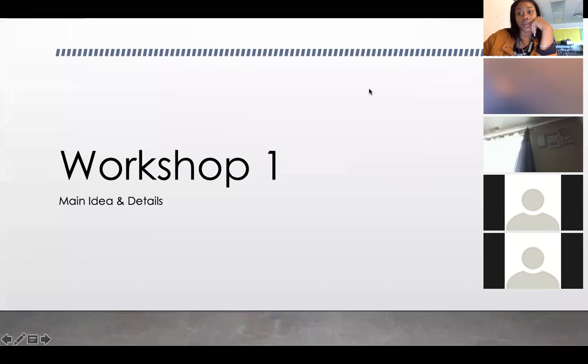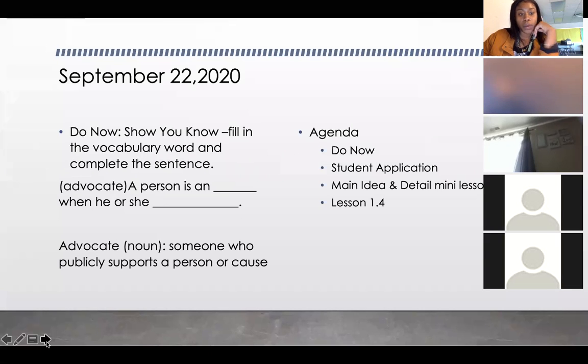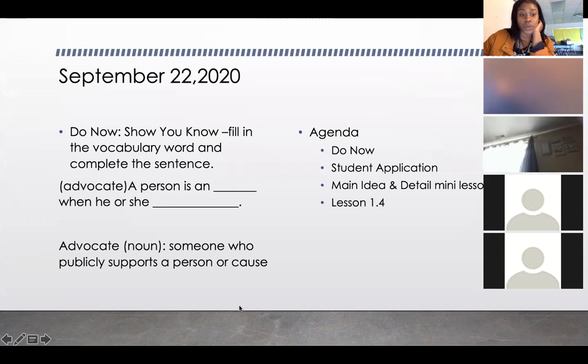All right, we're going to start with the do now. The word that you're going to put in the blank is advocate. So this is a show you know. You're going to fill in the vocabulary word and complete the sentence. The word is advocate. It is a noun, and it's someone who publicly supports a person or cause.